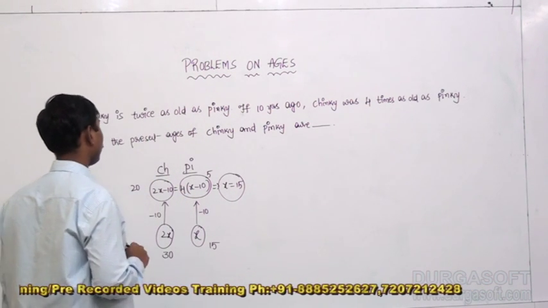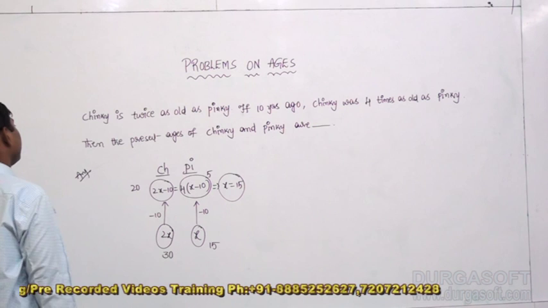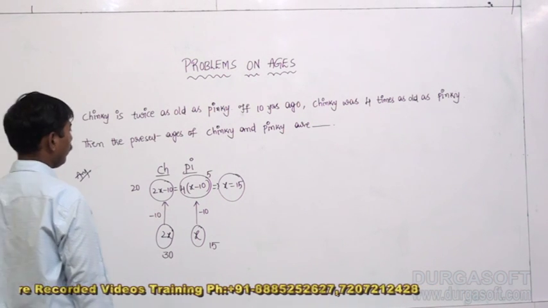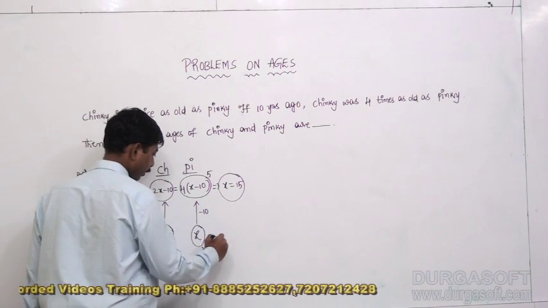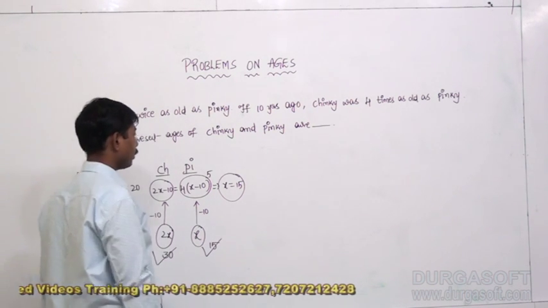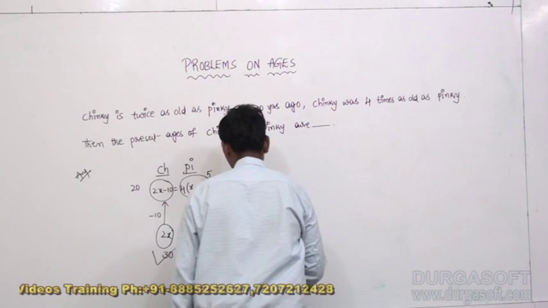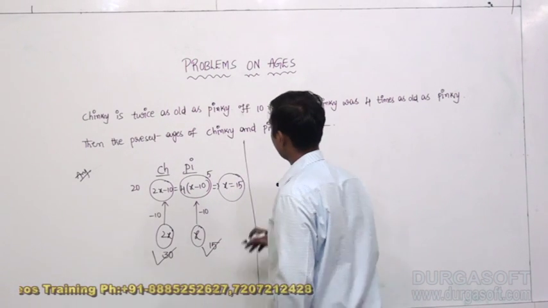Alright. Right now what is our question? The present ages of Chinky and Pinky are. 30 and 15 should be the right option. If you want to check, please justify it.